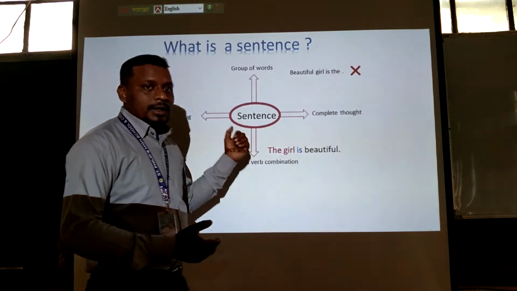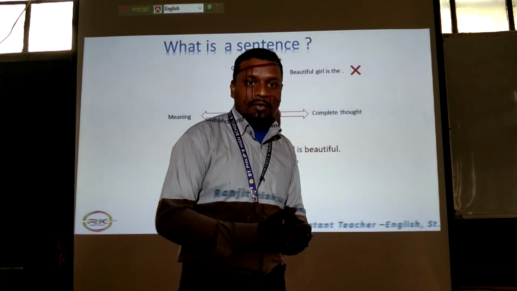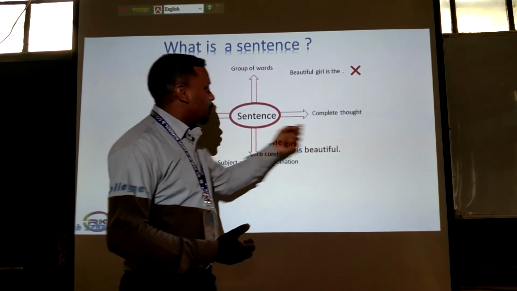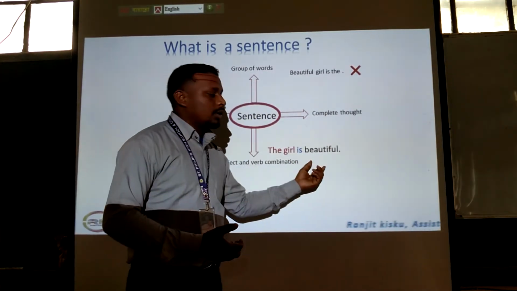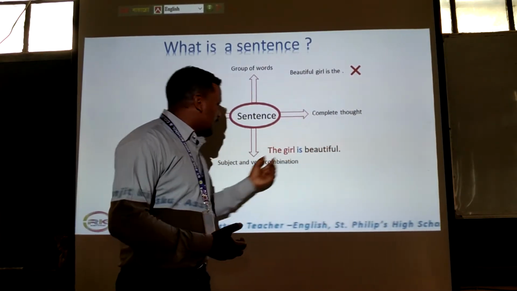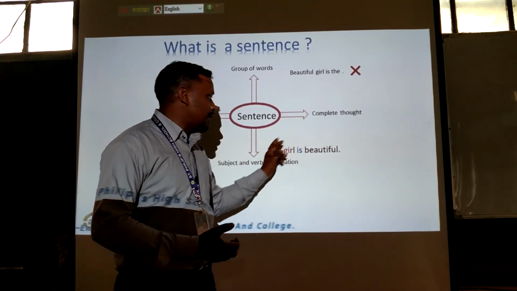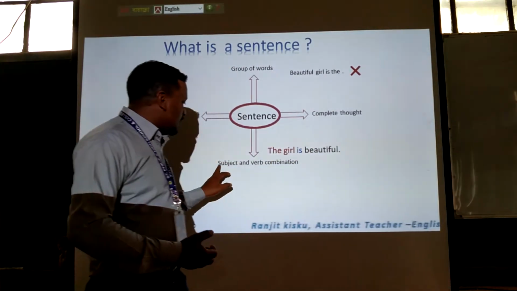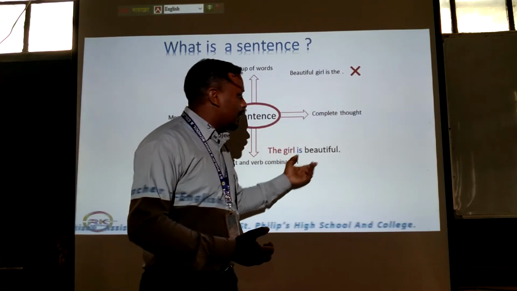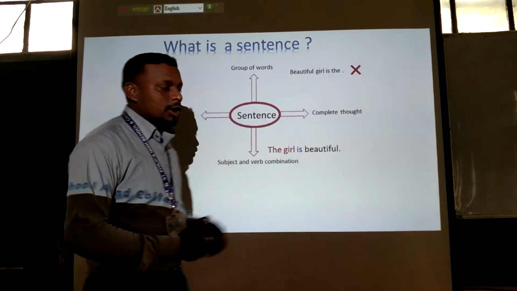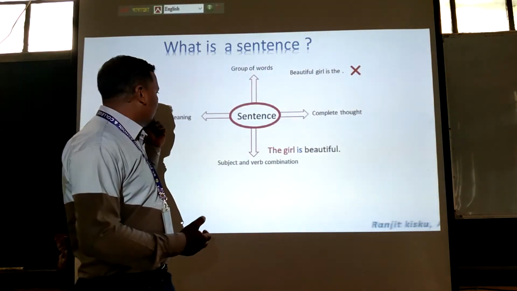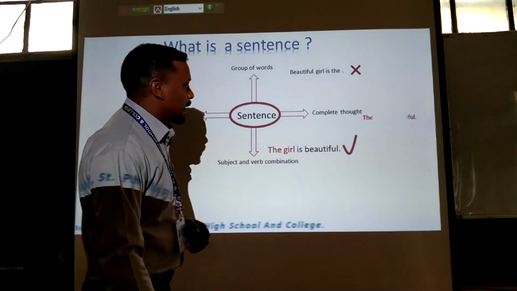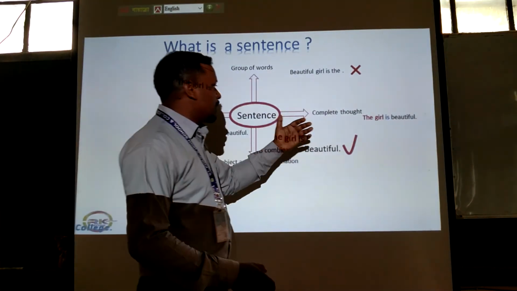But in the second example, you can see the girl is beautiful. If it's so, it's called a sentence. Why? Because this group of words has a subject-verb combination. As you can see, the subject and the verb are highlighted. So this group has subject-verb combination, and this group of words can make a complete thought, and at the same time it can give us meaning. Okay, so this is a sentence, and the other examples are the same.